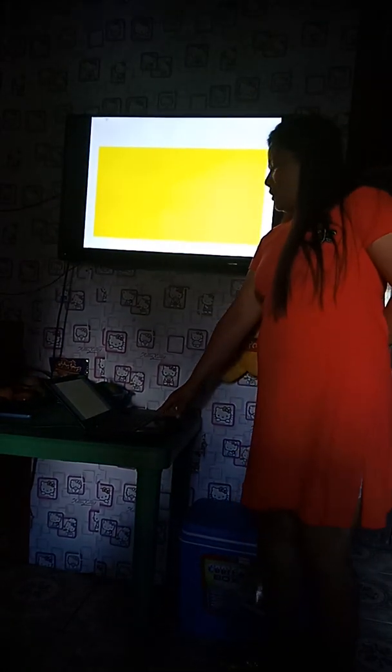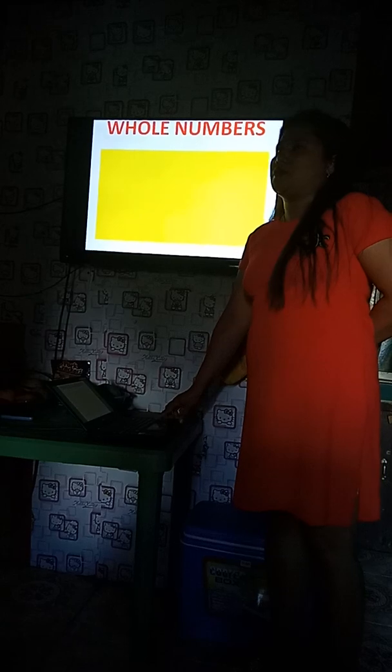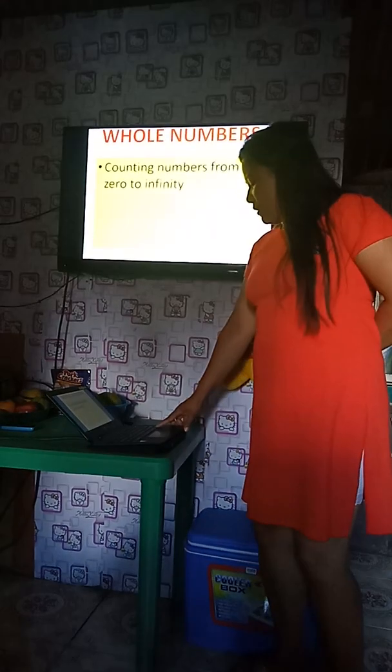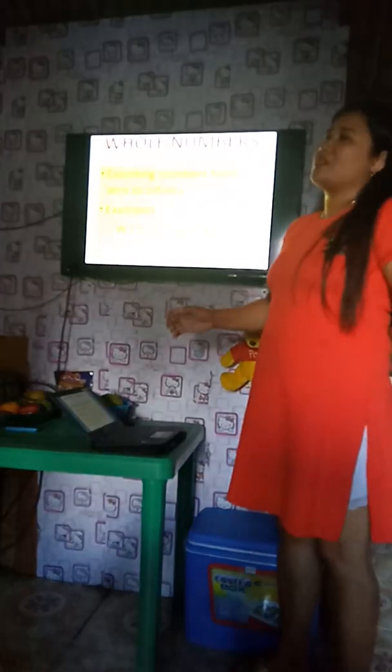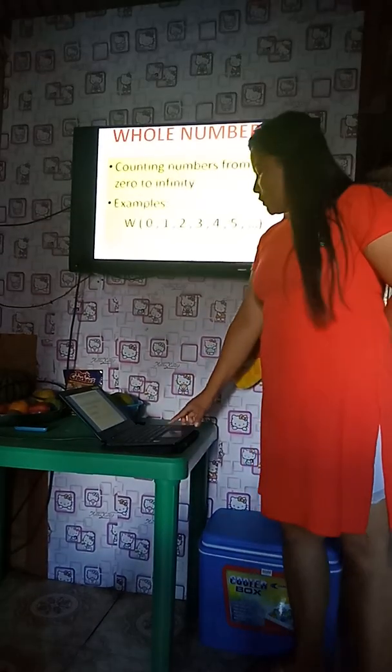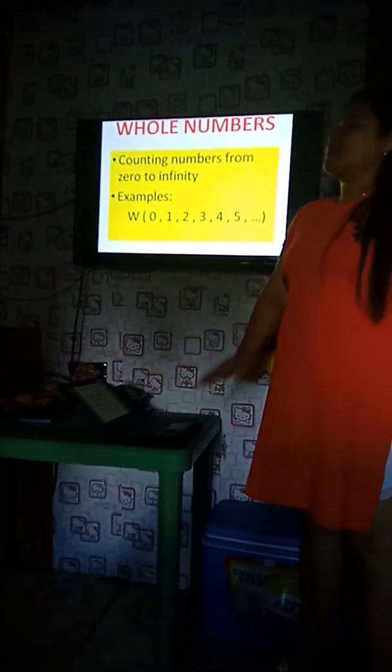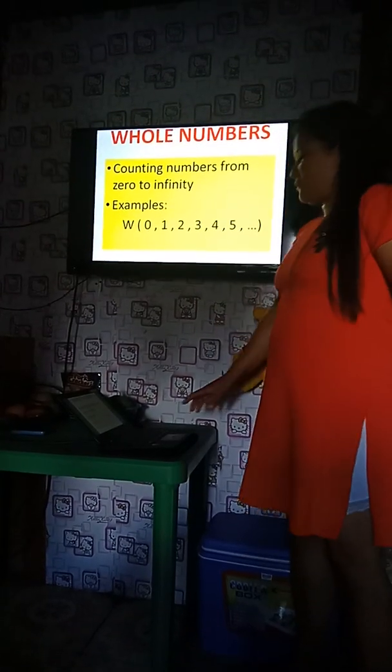The second one is about whole numbers. Whole numbers are counting numbers from 0 to infinity. As you have noticed in the example, it is denoted by the letter W, and it is just the natural numbers plus 0, because 0 is not included in the natural numbers. So whole numbers are from 0 up to positive infinity.